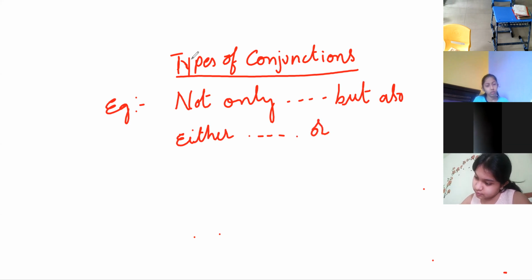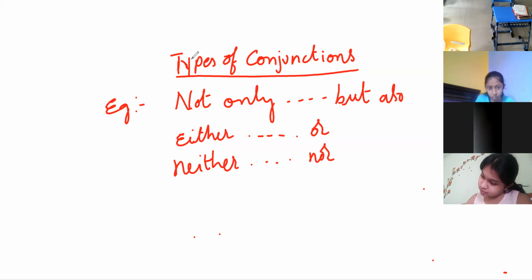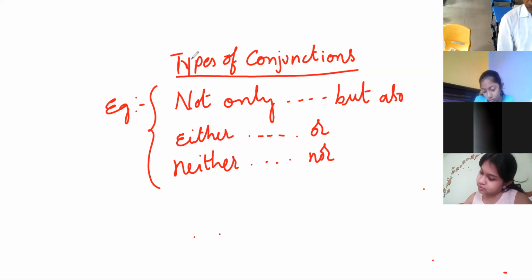Next, neither, nor. See, not only but also, either or, neither nor, so that, such that, both and. There are many like that.